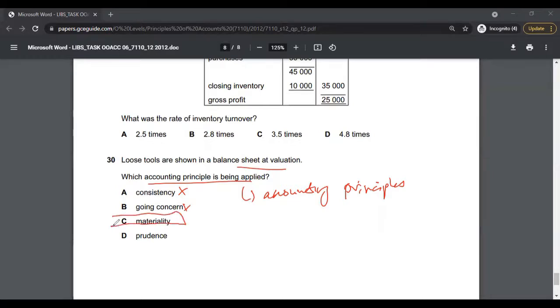Materiality, yes, that sounds right. And prudence is again not the answer, because prudence basically means that accountants have to be conservative. They have to record losses in advance, and they cannot recognize revenue unless they have earned the revenue. So the answer to multiple choice 30 is actually option C, materiality. That has to do with the valuation. So the correct answer to multiple choice 30 is option C.